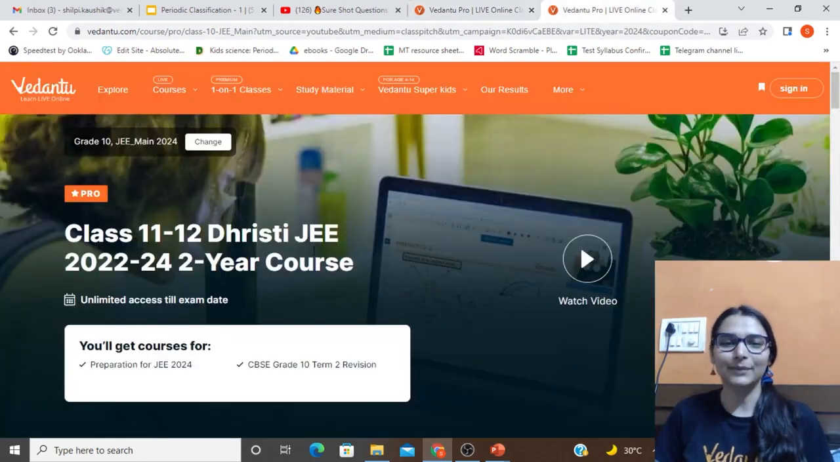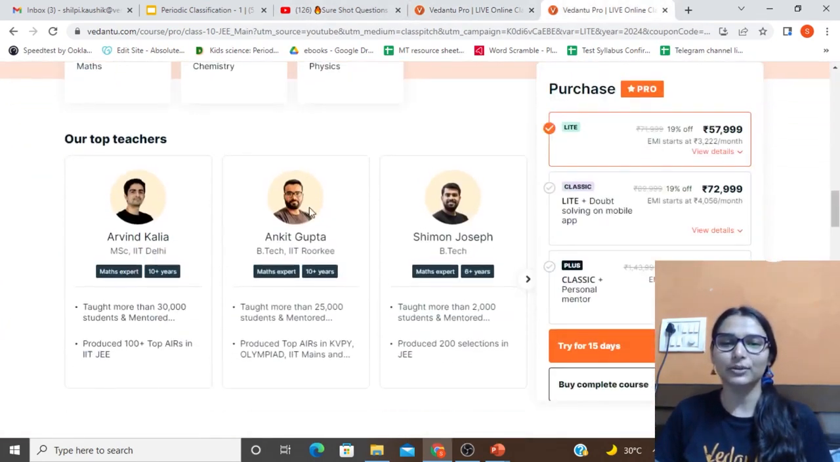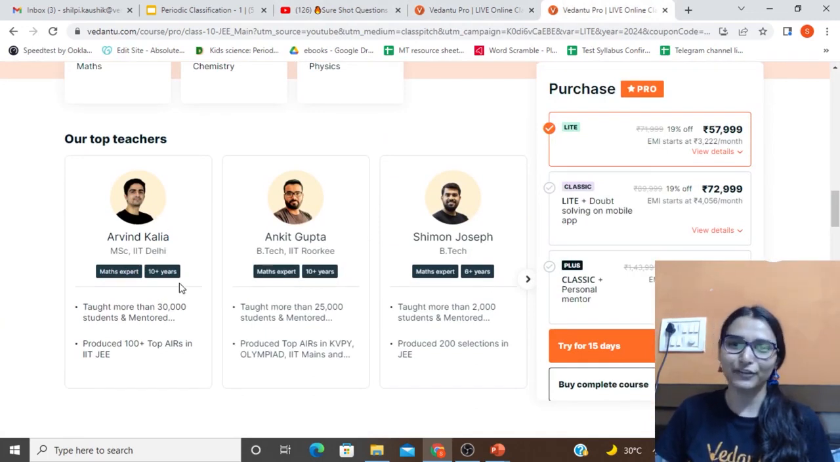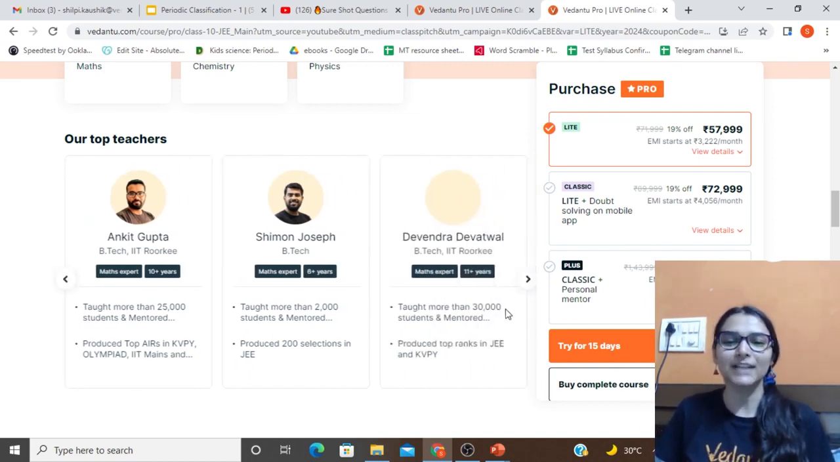The same goes for the JEE master teachers. You can scroll down and see over here, Arvind sir is from IIT Delhi himself, Ankit sir is from IIT Roorkee, Shimon sir is from IIT Madras. So you will get all these teachers. Devendra sir is from IIT Roorkee. So your future is in safe hands. You just have to trust us, that is very important.